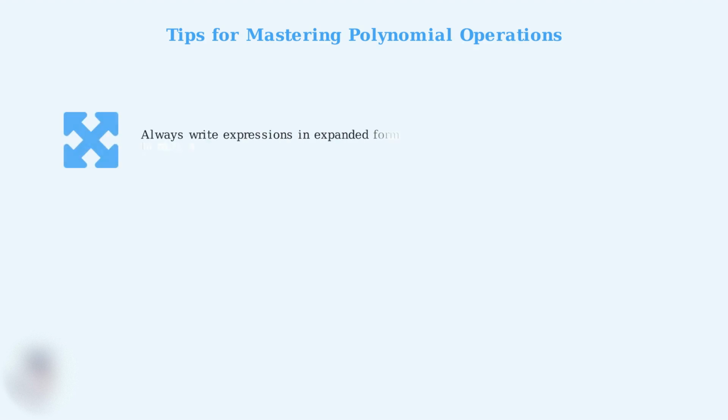Now that you've seen how important these skills are in the real world, here are my top tips for mastering polynomial addition and subtraction. Tip number 1. Always write your expressions in fully expanded form before combining like terms. This prevents you from missing terms or making sign errors. For example, expand 3x times the quantity x plus 2 before adding it to other terms.